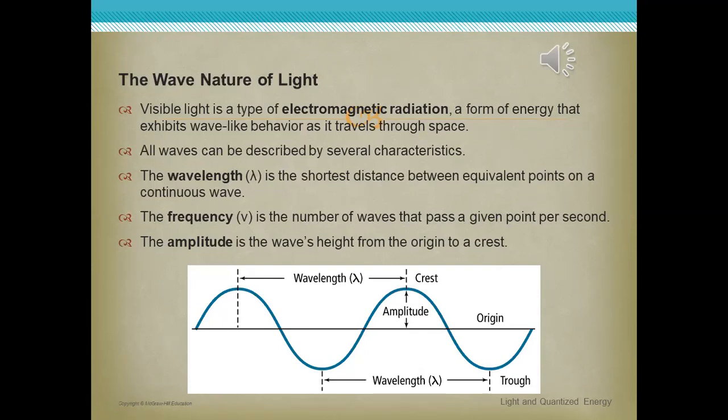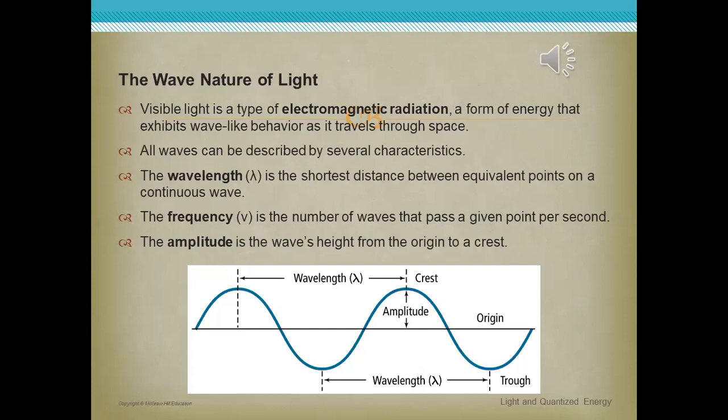Hashim, can you read, please, what's meant by amplitude? The amplitude is the wave height from the origin to a crest. Frequency again? Frequency is the number of waves that pass a given point per second. Wavelength?